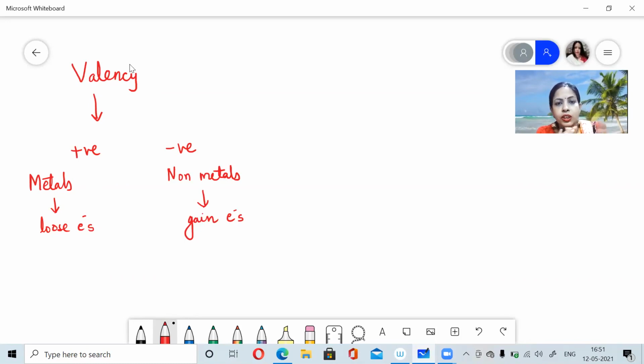Now, there's always a confusion that when we are writing a chemical name, what is the cation in that and what is the anion? Because when metals lose electrons, they change into cations, the positive ions. Similarly, your non-metals, when they gain electrons, change into negative ions, and that negative ion is known as an anion. There's always a confusion about which one is a cation and which one is an anion.